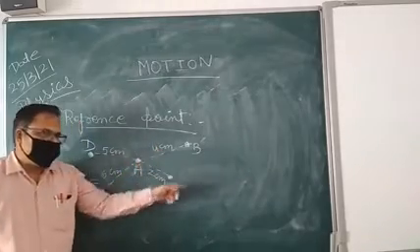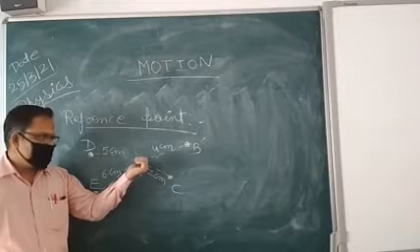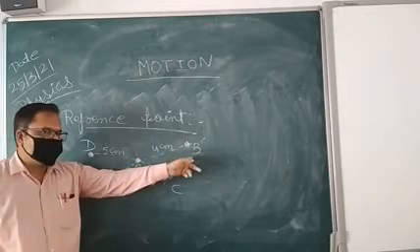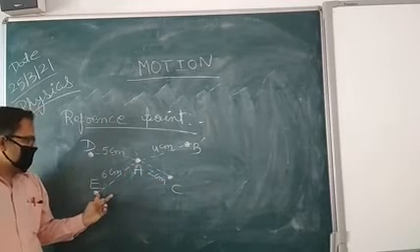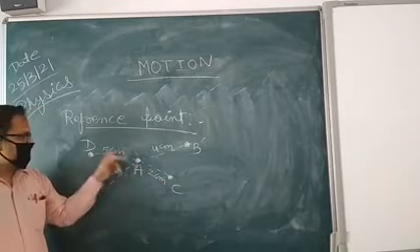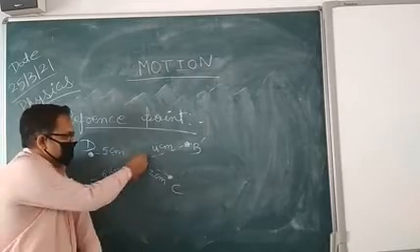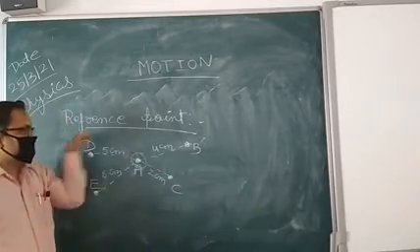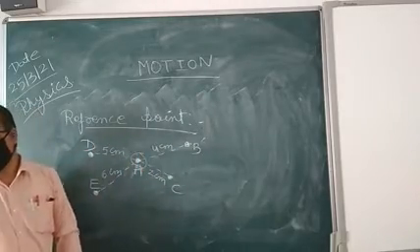So I am defining their positions with respect to A. That means from A, B point is 4 centimeter away, C point is 2 centimeter away, E point is 6 centimeter away, and D is about 5 centimeter away. That is the center point by which I am defining the different positions of different objects. That is going to be the reference point.